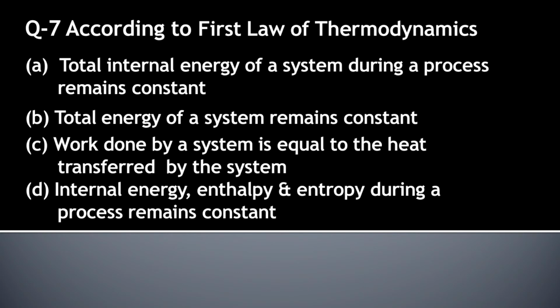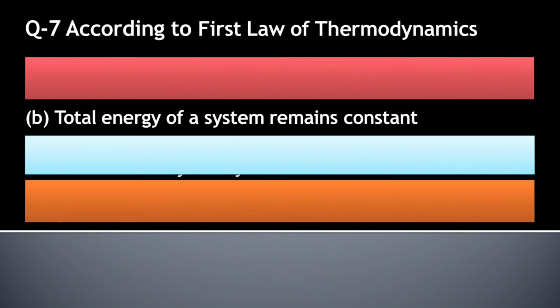We have already discussed that according to the first law of thermodynamics, we cannot generate energy and we cannot destroy energy, but whatever energy is available in nature is convertible, meaning the total energy of a system remains constant. So here the right answer is option B. Total energy of a system remains constant.